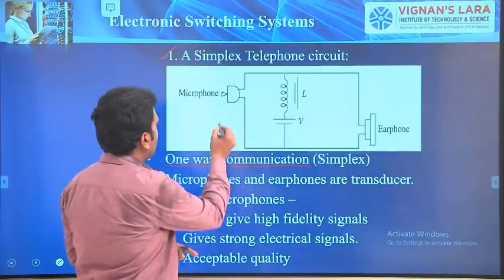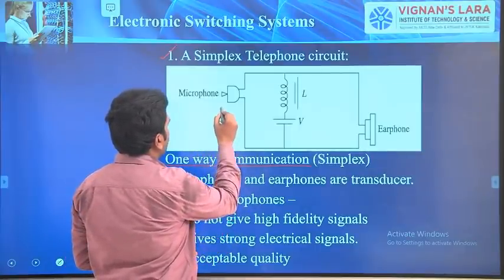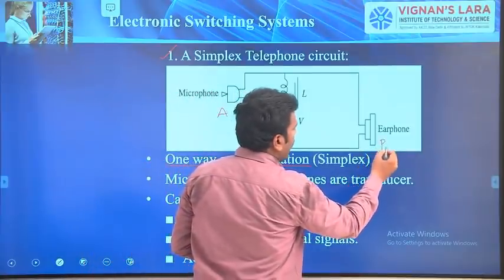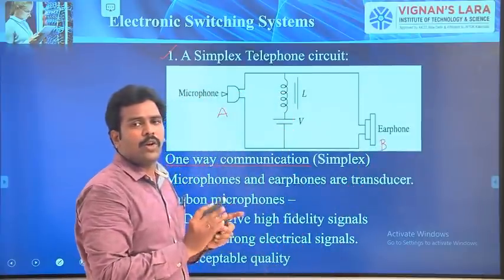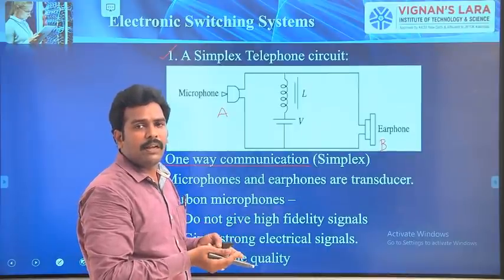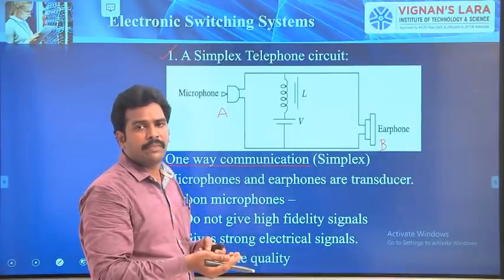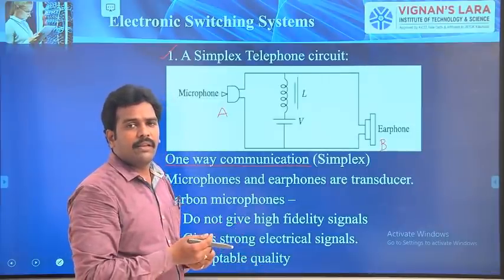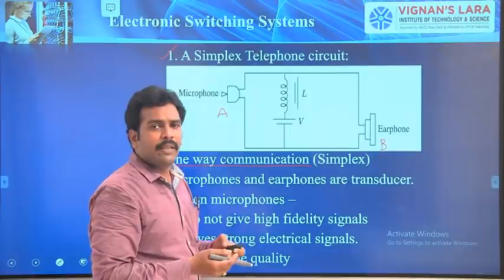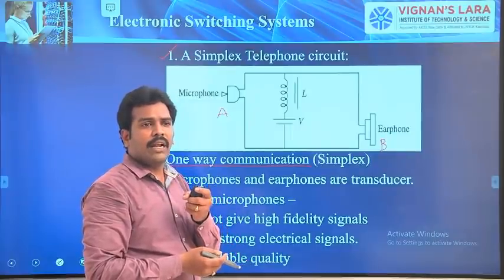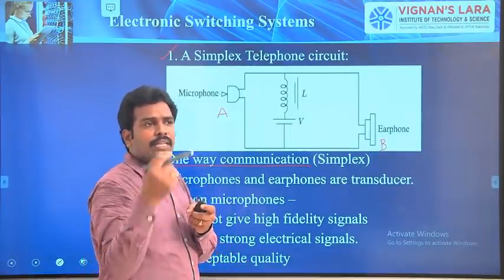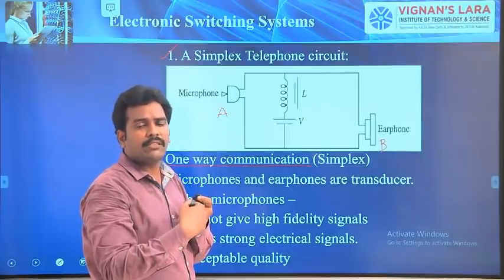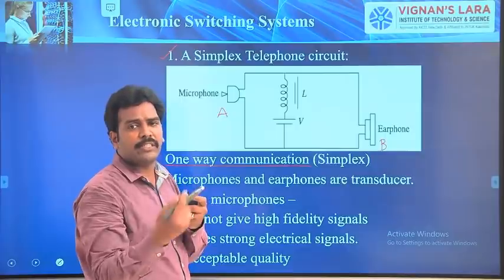One-way means here subscriber A is talking and subscriber B can only listen. He cannot talk, he cannot give any reply. That is called one-way communication. A simple example, a walkie-talkie. What is a walkie-talkie? Only one person can speak and the remaining can listen. The second person may not give a reply to his question, right? That is called simplex, one-way communication.